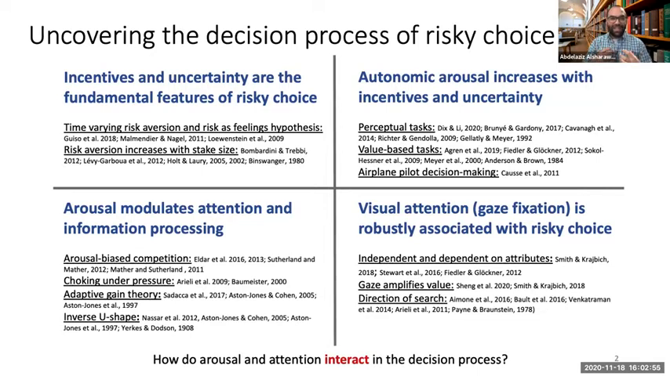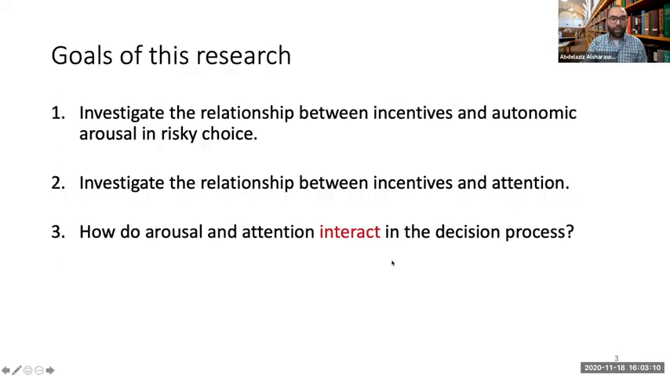And in this study, we try to look at these points collectively. What we're interested in is to investigate how arousal and attention interact in the decision process of risky choice. In order to get there, we're going to start off with just looking at how autonomic arousal varies with incentives. Then we're going to go into how attention varies with incentives. And finally, we're going to put both of them together in a computational model in order to look at the interaction between arousal and attention in the process of choice.